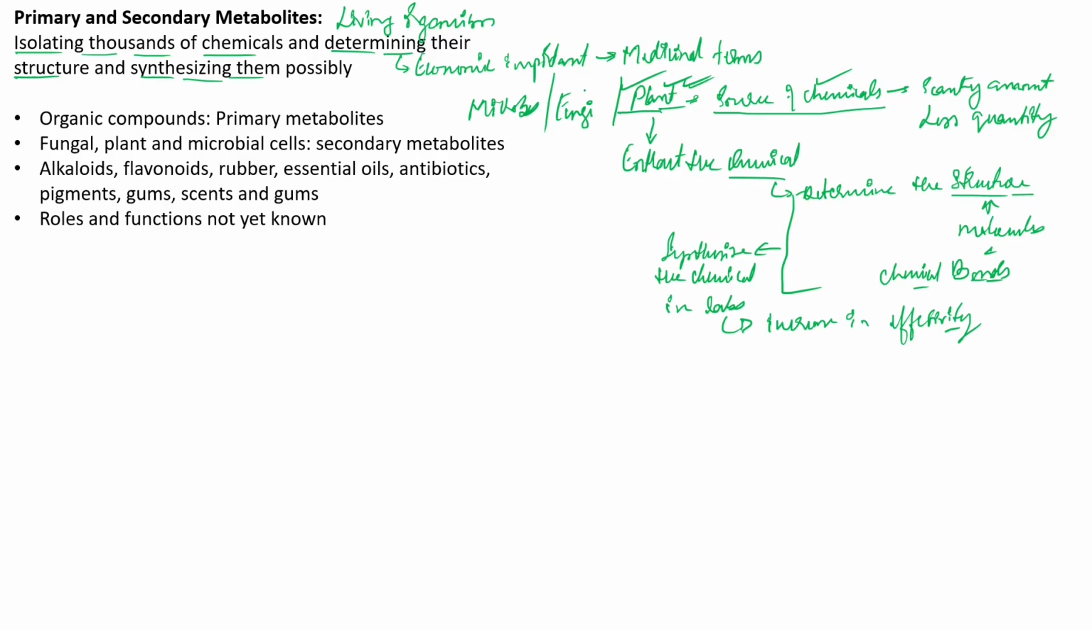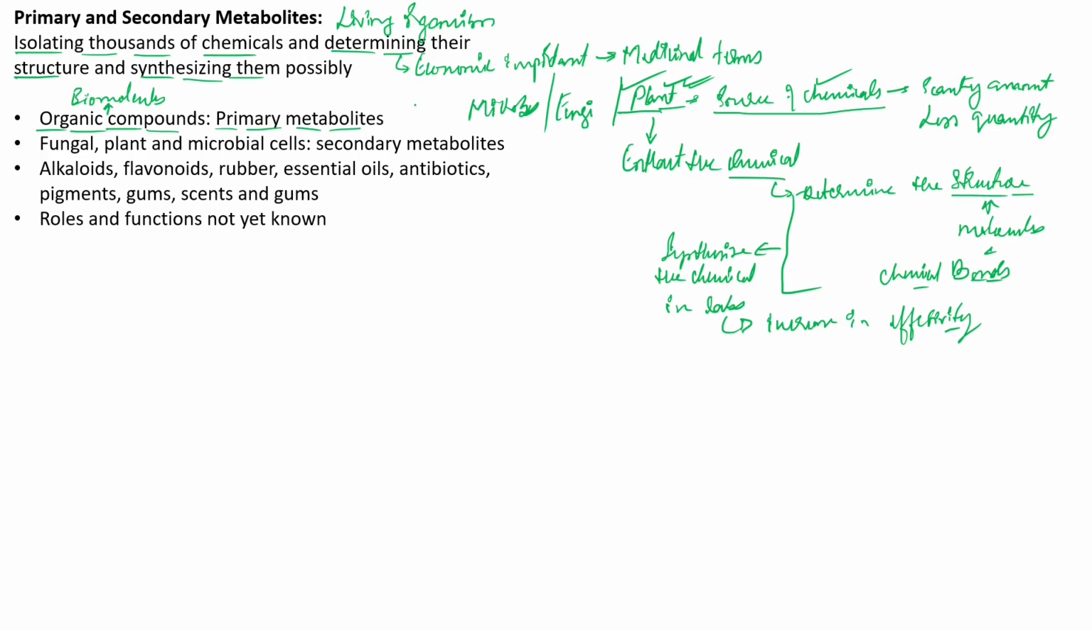So hence the main aim of chemistry is to determine their structure and try to synthesize them artificially in the laboratory. Now in living organisms, as we discussed in the last class, the organic compounds we call biomolecules. Any carbon-derived structure is called an organic molecule, and this organic molecule in the living system we call biomolecules, and these biomolecules are called the primary metabolites.